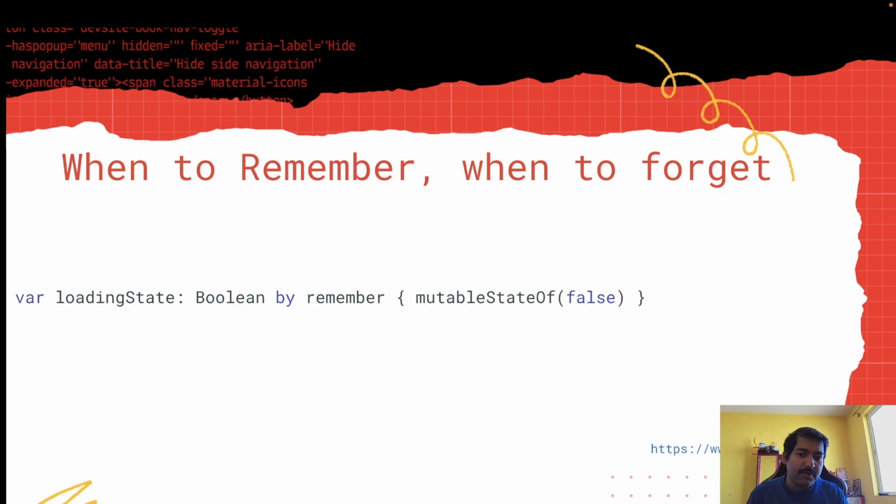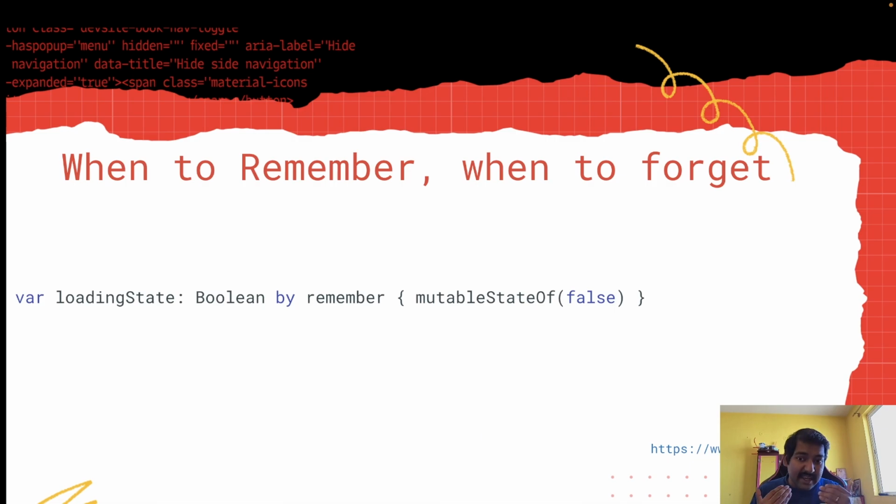But whenever you are getting a state from within your composable, for example here the loading state, or earlier the button state that I showed, now it doesn't mean that your UI state always has to use remember. It doesn't mean that. What it means is that whenever your composable is creating some state and maintaining it, probably it is delegating the state to some other composable and it is working as a state holder for that other composable, right?